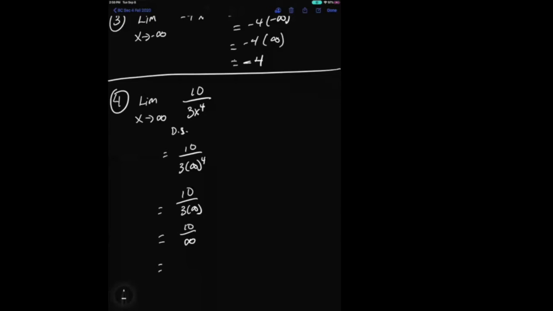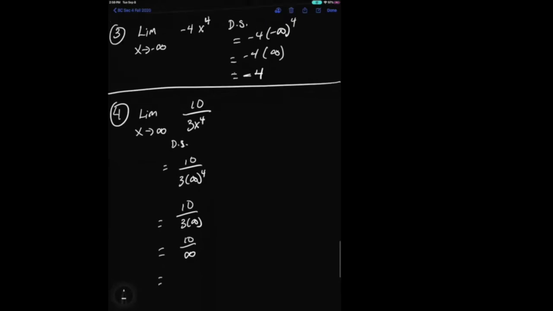Could you scroll up a little bit to the third example, please? Just a little bit. Thank you.